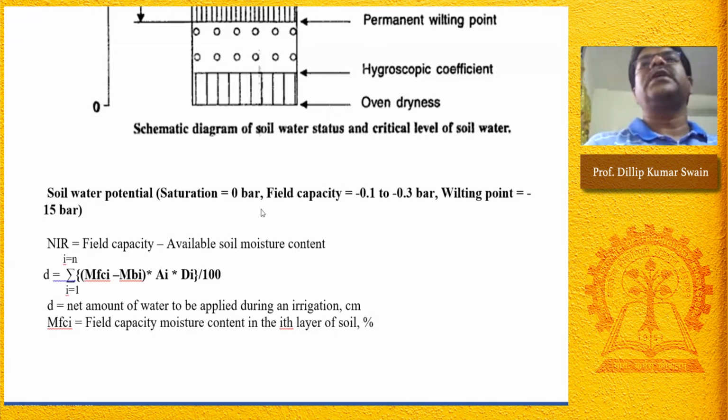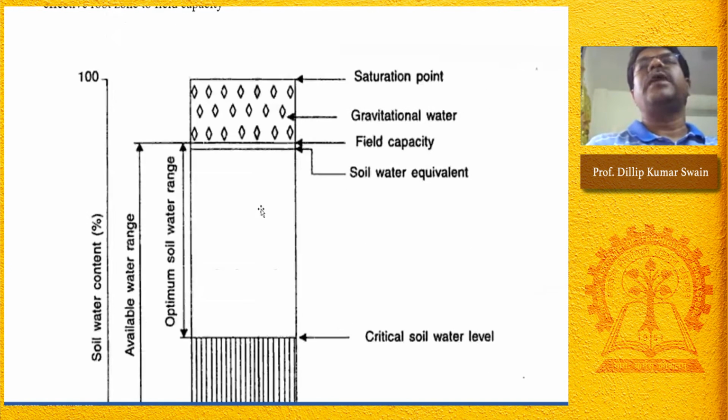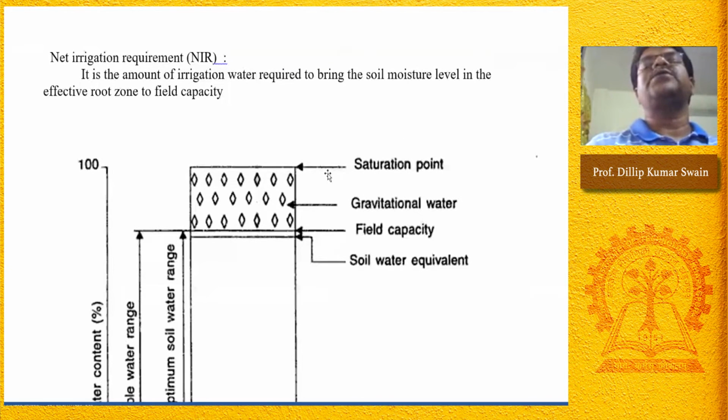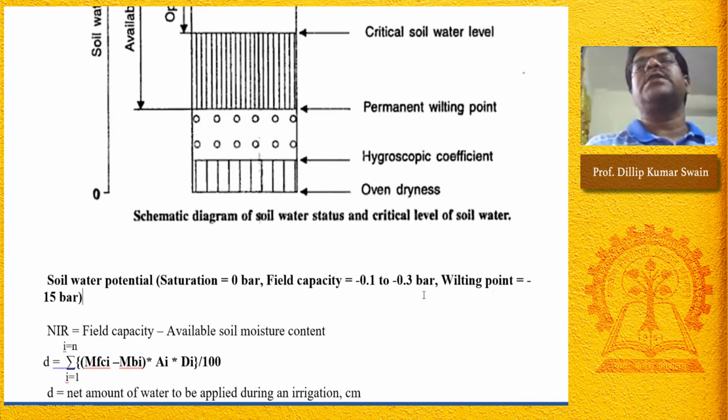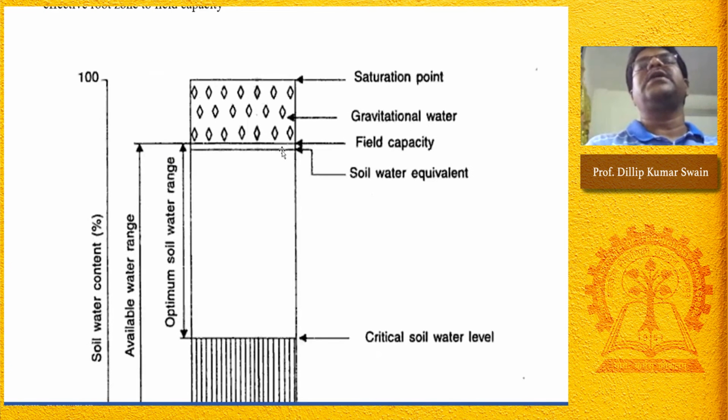So at saturation it is 0 bar. The water is free flowing, that means water is not held by any force with the soil particles. That's why water moves through gravitational pull, downward movement of water, and then reaches field capacity. At field capacity, the soil water potential is equal to minus 0.1 to minus 0.3 bar, that is minus 10 to minus 30 kilopascal. And at this point, the macropores are vacant.